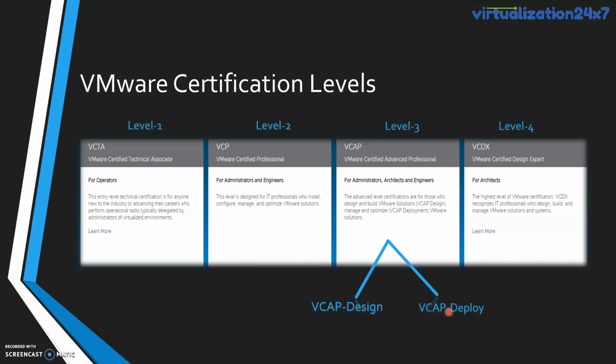But if you're looking to move to level number 4, which is VCDX, then you have to complete both the exams in level number 3. And once you're done with both the exams, design as well as deploy, only then can you move to level number 4. And you can write these exams in any order as well, either design first and then deploy, or deploy first and then design.